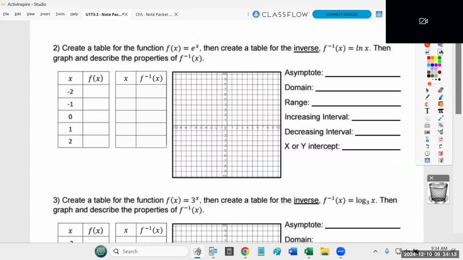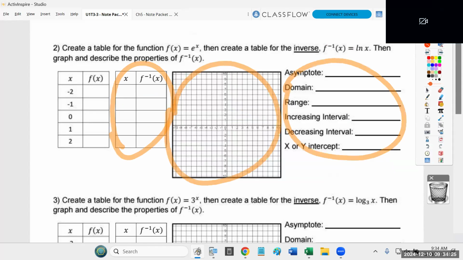Then create a table for the inverse, f inverse of x equals natural log of x. Then graph and describe the properties of f inverse. So once again, we are going to use these points to create the graph and answer these properties, because that is what we're being told to do. Do all this stuff for the inverse function.